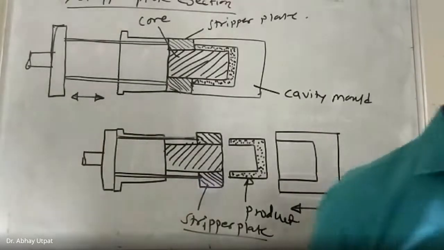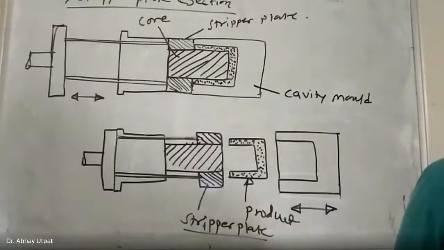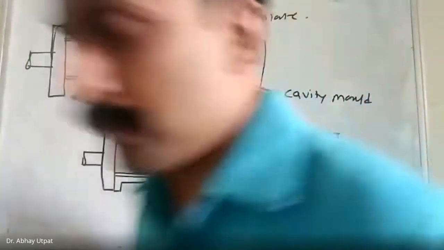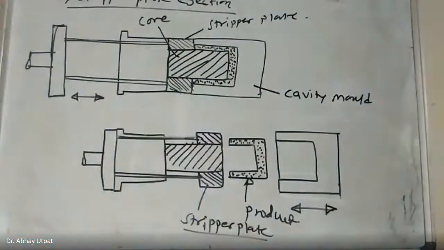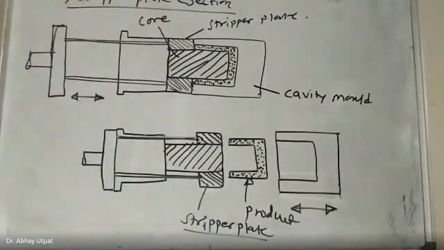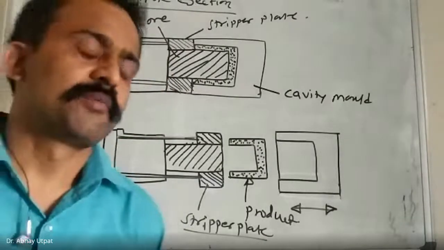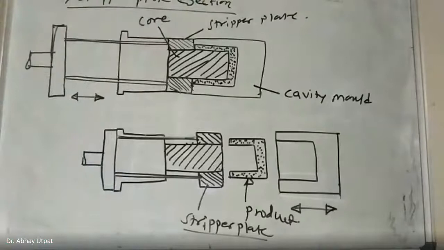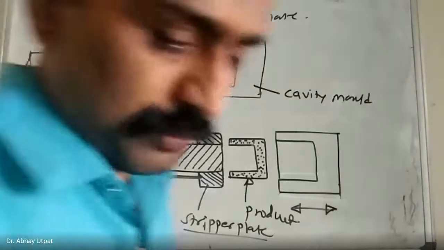This is as far as the ejection mechanism is concerned. So there are 5 types of ejection mechanism. First one is the pin ejection system. Second one is the sleeve ejection system. Third one is the wall ejection system. Fourth one is the air ejection system. And fifth one is the stripper plate ejection system. So these are the mechanisms for ejection of the component.